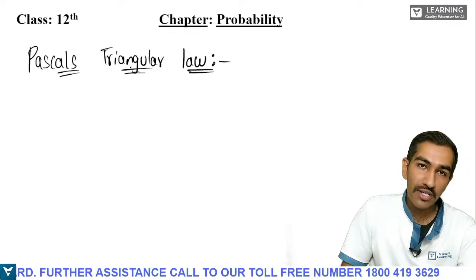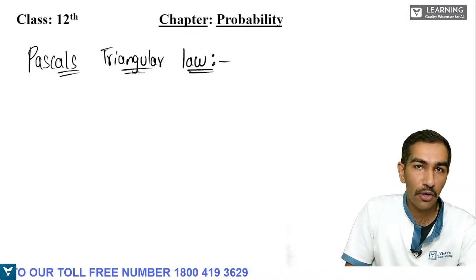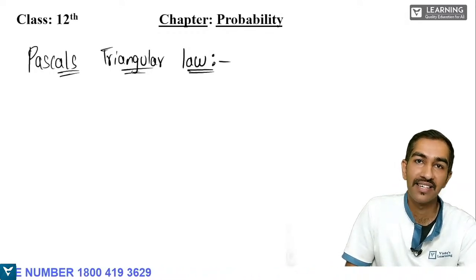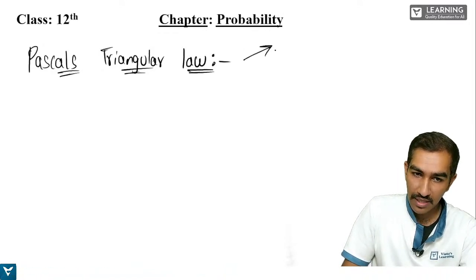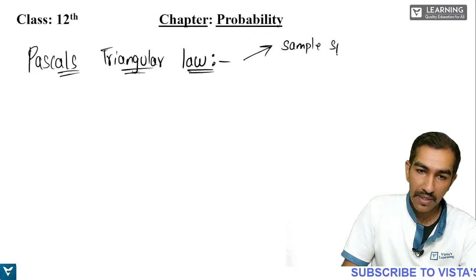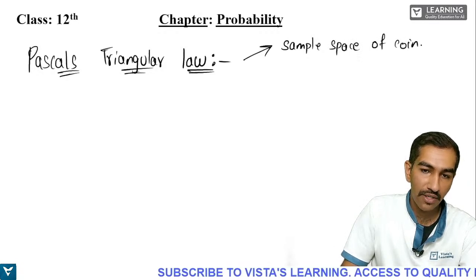Okay. So what is the use of learning this law? Will this law be useful in solving the problems of probability? Obviously yes. 100% yes. So where is this used? It is used in writing down the sample space of coins.